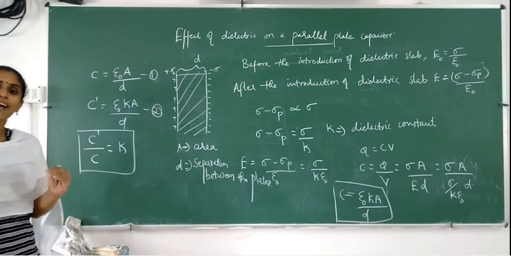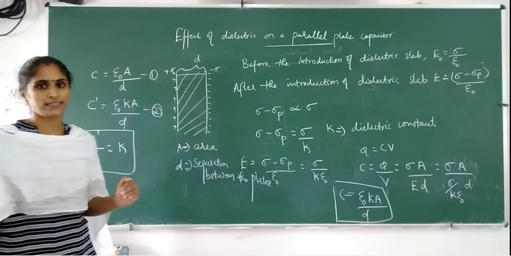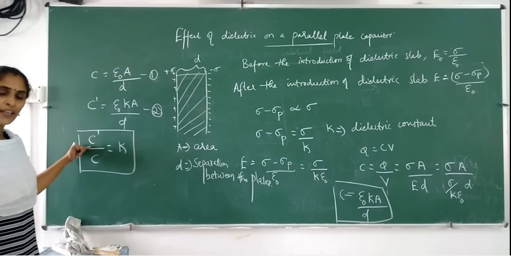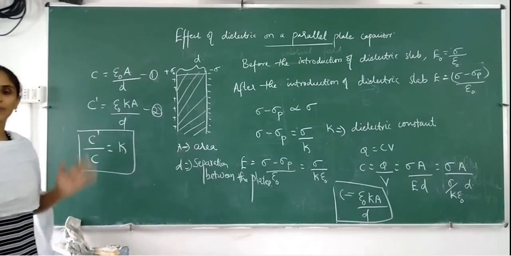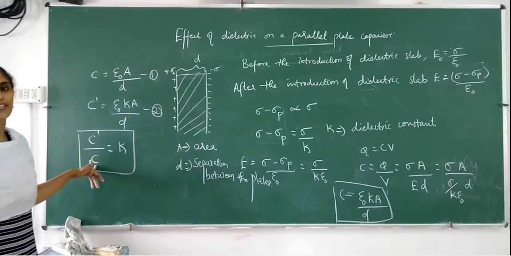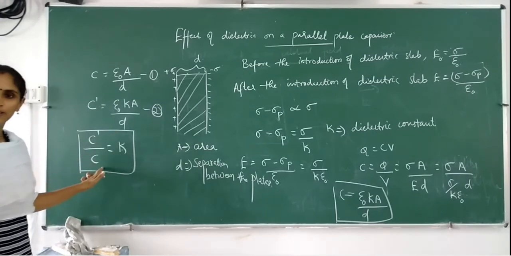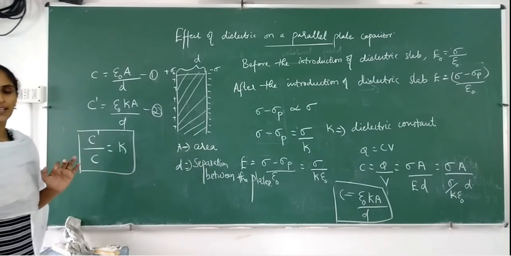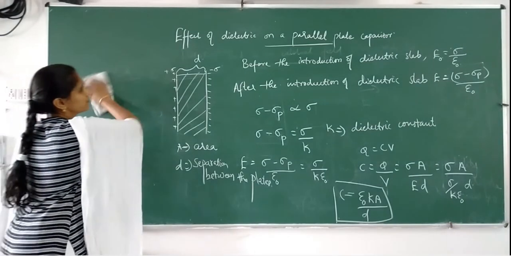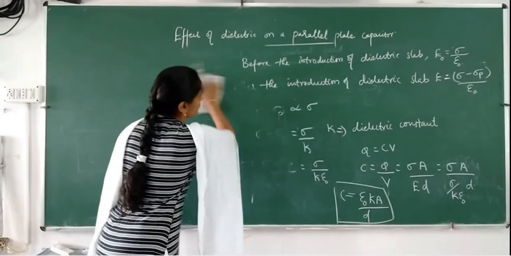Sometimes they will ask you to define the dielectric constant in terms of capacitances. So it is defined as the ratio of the capacitance when you introduce a dielectric slab fully between the parallel plate capacitor to the actual capacitance in the absence of the dielectric slab, where only vacuum is present. That ratio is known as the dielectric constant. Is it clear? Okay. Now we will discuss the same, the effect of dielectric.